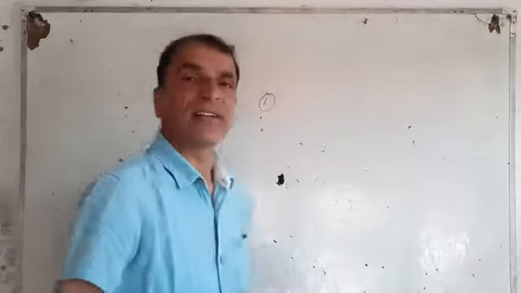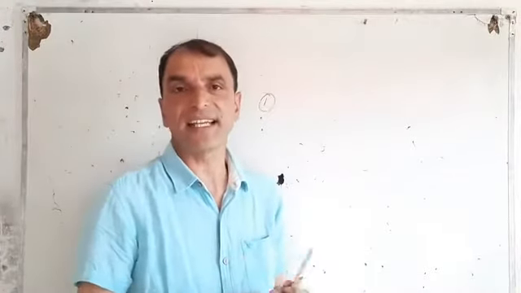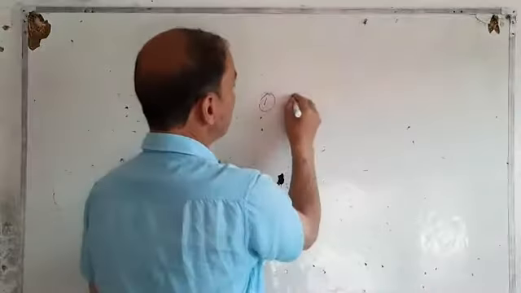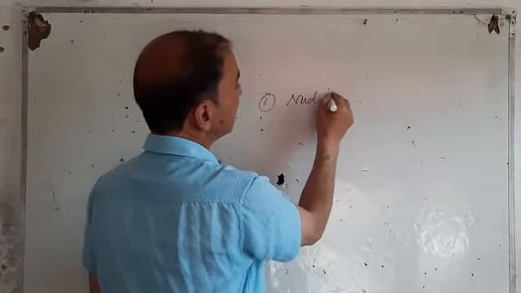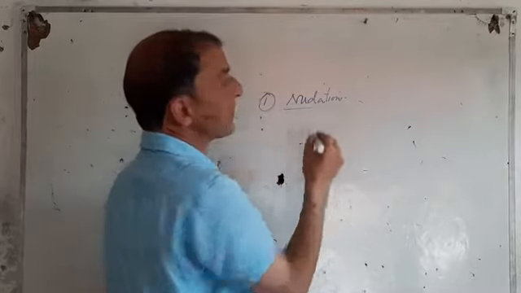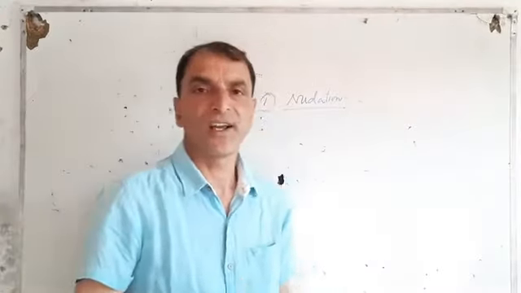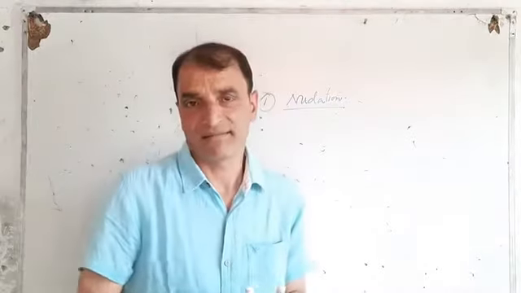The first step in ecological succession is nudation. Right? Nudation is the first step of ecological succession. What does this nudation mean?